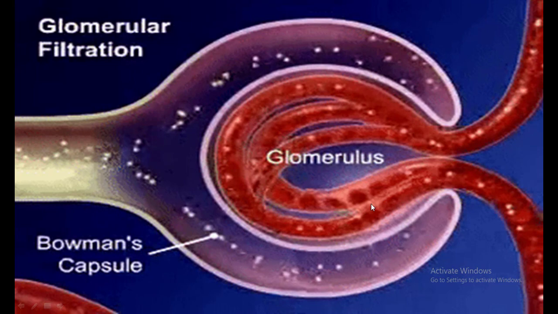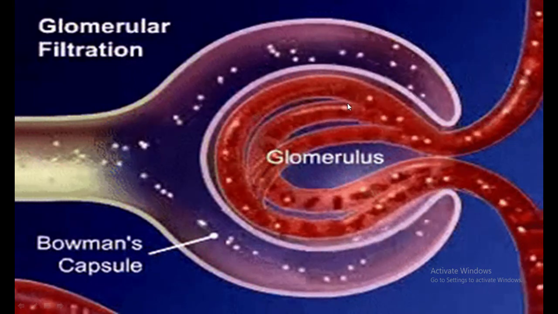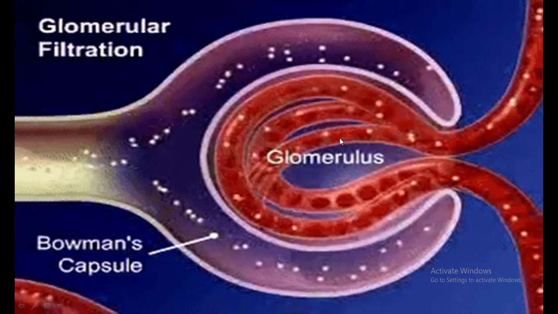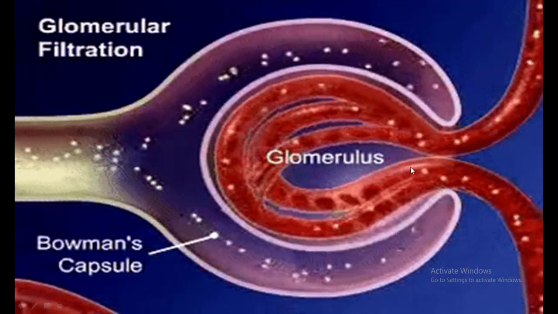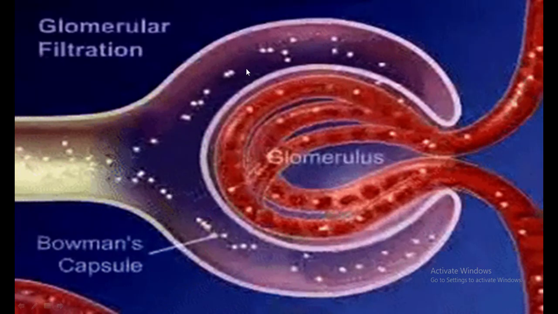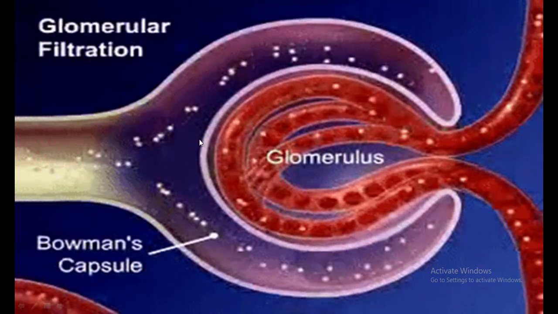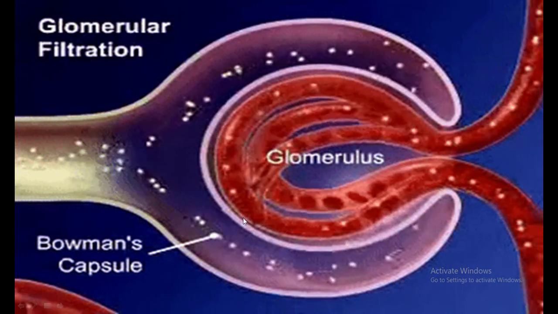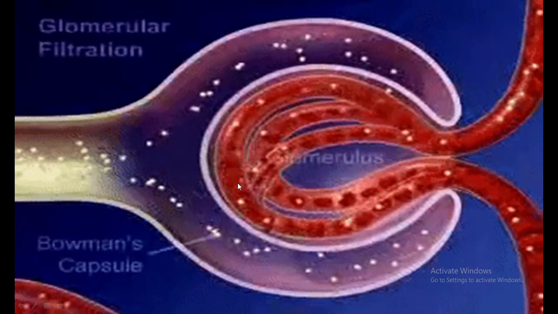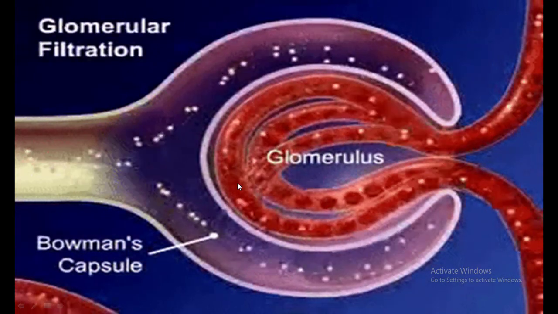Once the afferent arteriole enters the Bowman's capsule, it forms a network of capillaries known as the glomerulus. During glomerular filtration, the substances start to move from the blood system to the Bowman's capsule. This process is known as glomerular filtration.